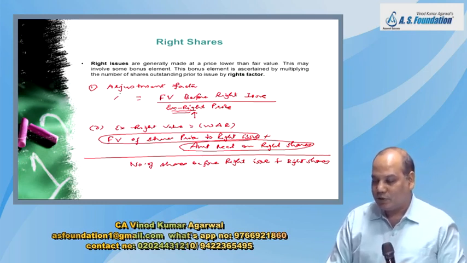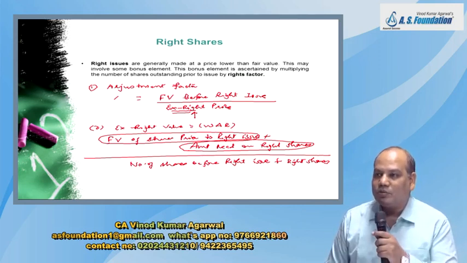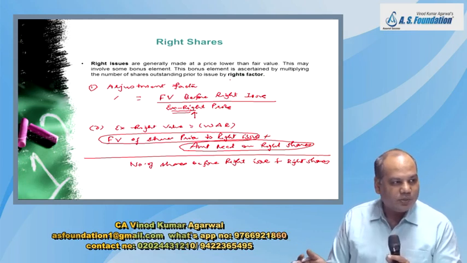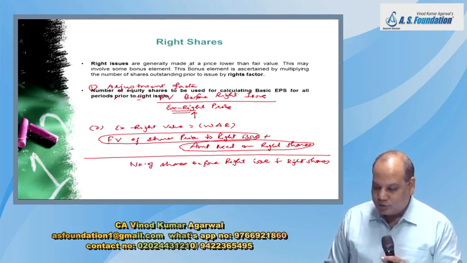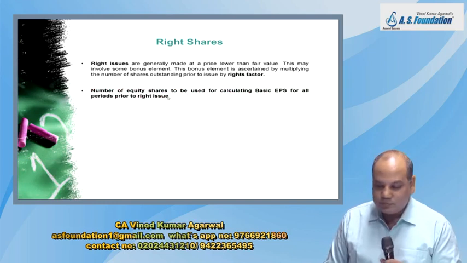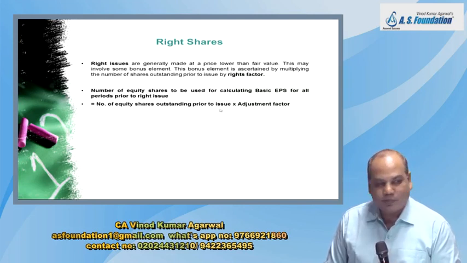This adjustment factor will be multiplied with the number of shares outstanding prior to right issue. All shares outstanding prior to right issue will be multiplied by the adjustment factor so that it will give the effect of bonus element in right issue. So now let us read further, and then with numbers I will be able to explain the logic also. So number of equity shares to be used for calculating basic EPS for all periods prior to right issue will be equal to number of equity shares outstanding prior to issue into that adjustment factor.